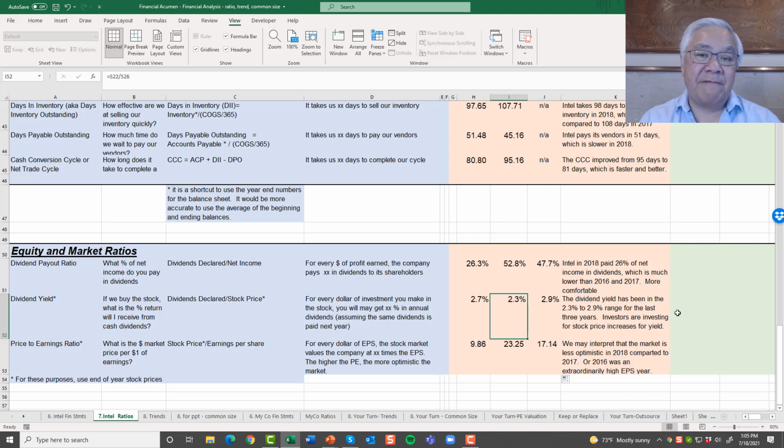Growth companies have very high PEs. Very stable, mature companies have lower PEs. And in this case, Intel's higher, I'd say, than the lowest, but is certainly looking at more maturity in the stock, right? So that's what we see, that the company is quite healthy and the dividend yield is stable. And the only possible negative is that the price earnings ratio went down, which means the investors are not quite as bullish in 2018 as they were in 2017.